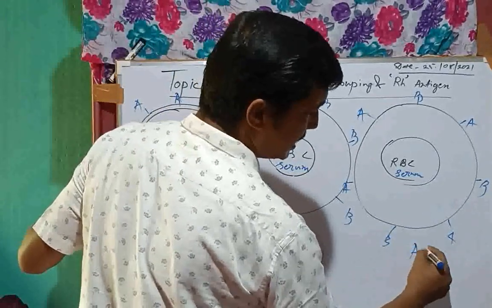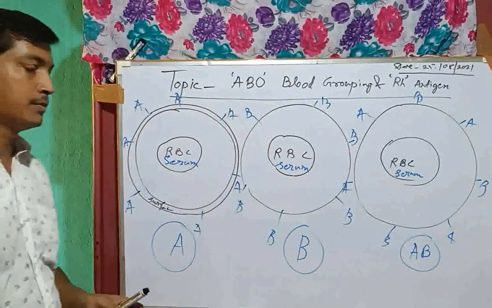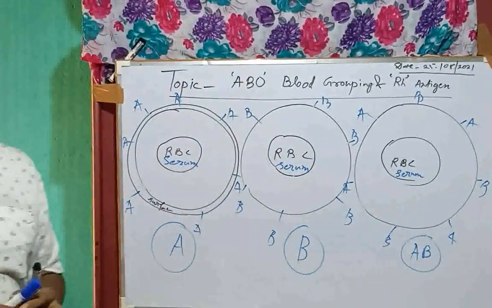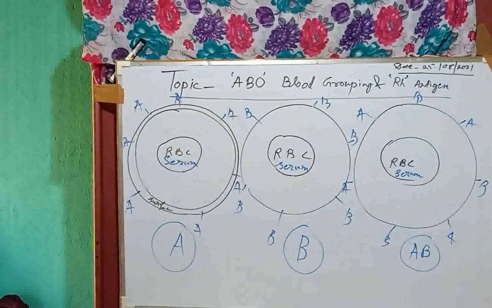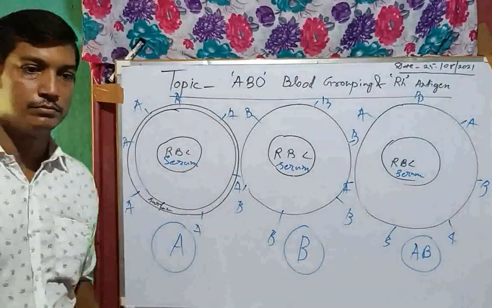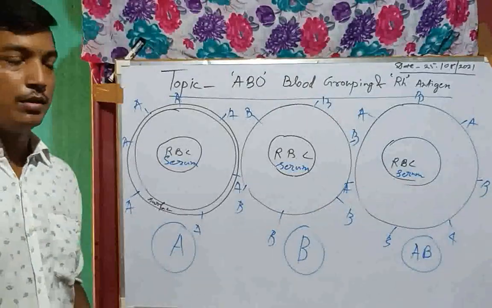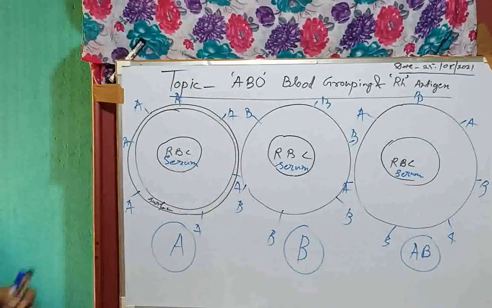That means this blood group is AB type. Clear? Do you have any doubt? Please ask me. Anybody? No problem.